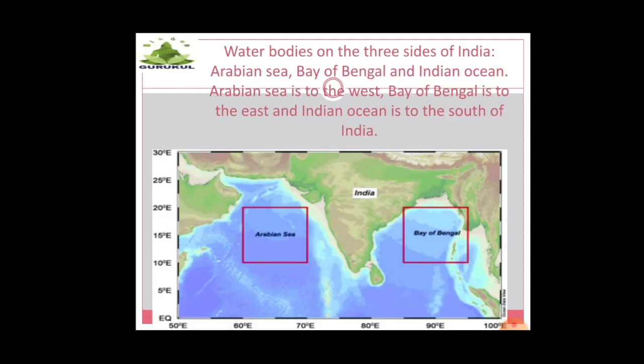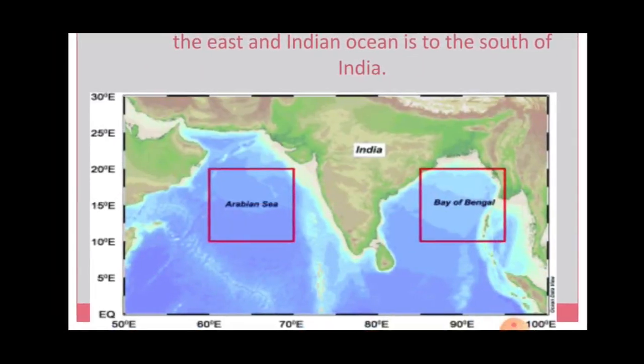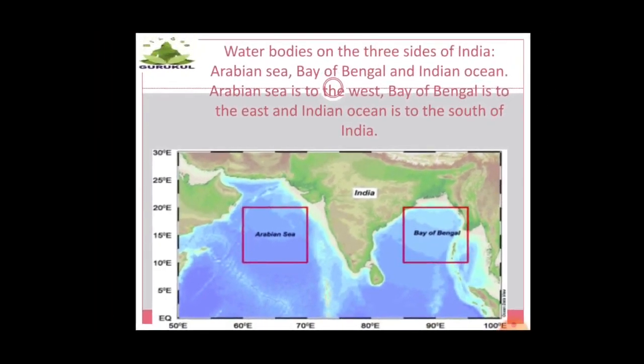Now, water bodies on the three sides of India: Arabian Sea, Bay of Bengal, Indian Ocean. Arabian Sea is to the west, Bay of Bengal is to the east, and the Indian Ocean to the south of India. Since your childhood, you are aware of the Arabian Sea, Bay of Bengal, and the Indian Ocean. Because of these, the Indian Peninsula has occurred, because it is surrounded on three sides by the ocean, followed by the land. I hope, children, you have understood this.